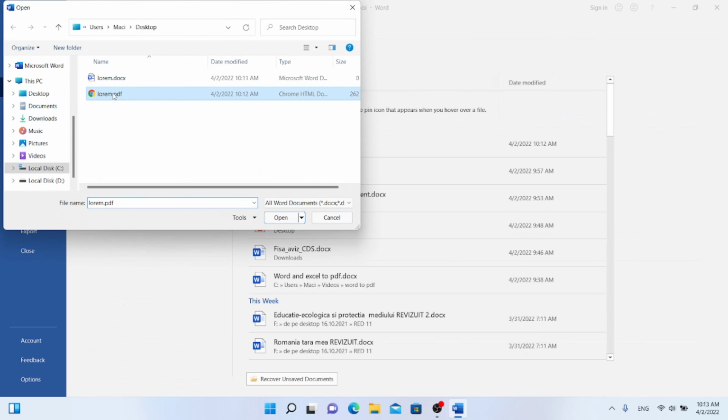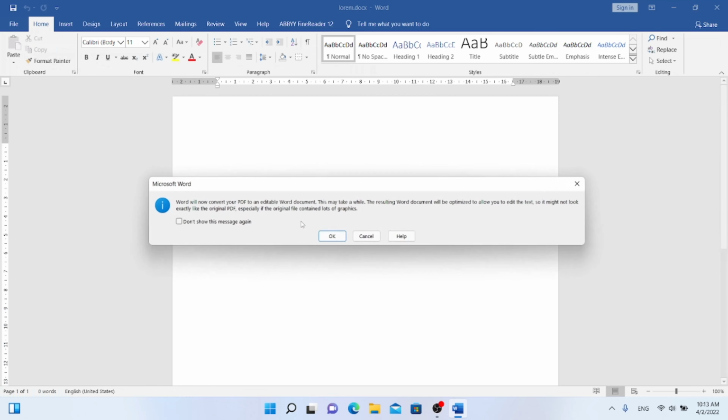Open the PDF file previously created. A message will appear saying that Microsoft Word will convert this PDF file into an editable Word document.